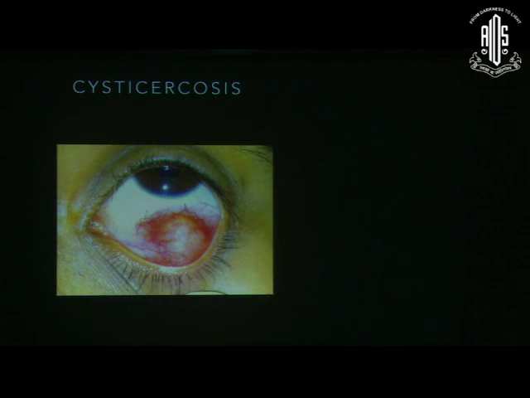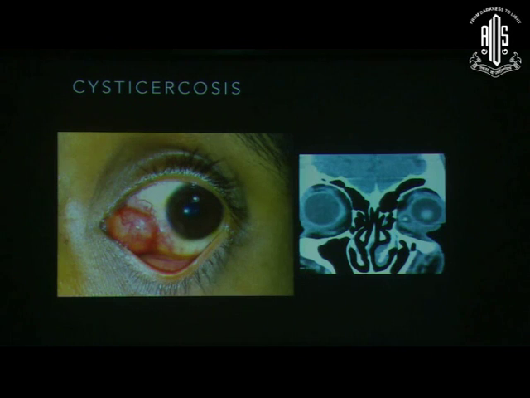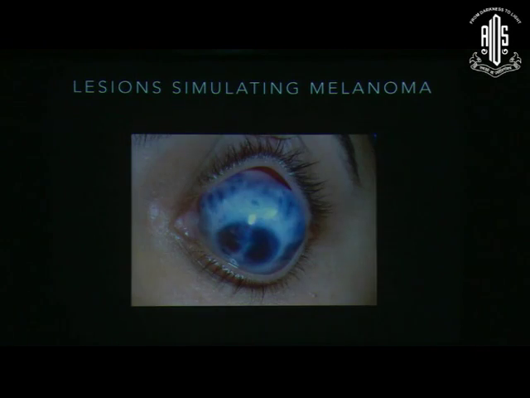Cysticercosis can sometimes mimic a conjunctival mass, and if you suspect a cystic lesion, then you must do an ultrasound or an MRI to rule out a scolex. Another patient with cysticercosis, you can appreciate the scolex there. And staphylomas sometimes may mimic a melanoma with an extraocular spread or a large melanoma. So, you must always do a thorough B scan in all patients with staphylomas.